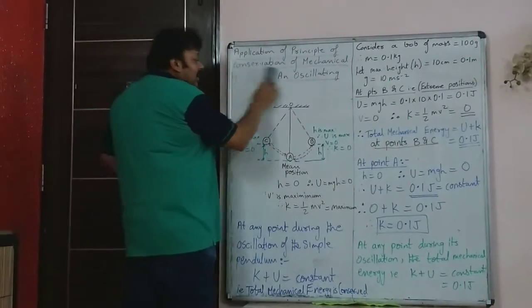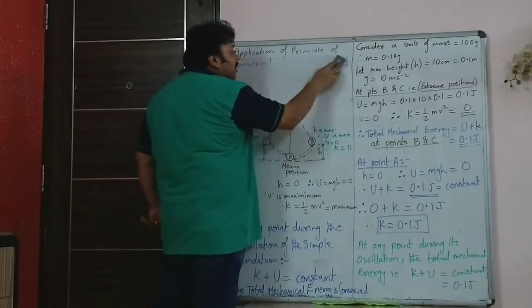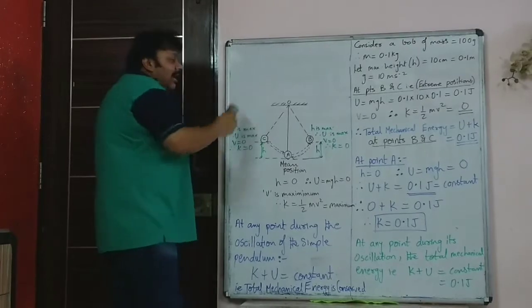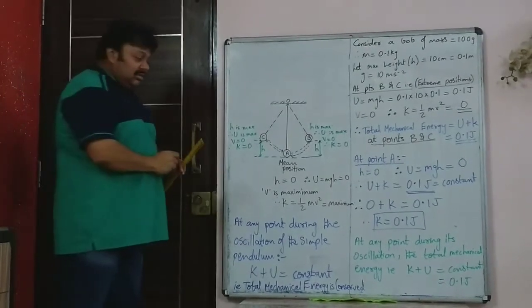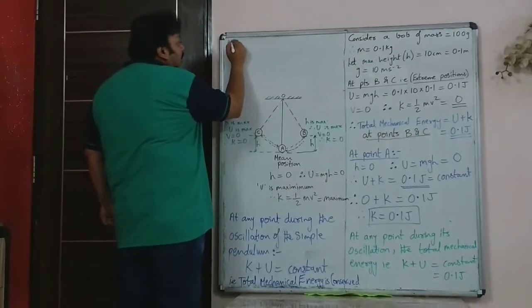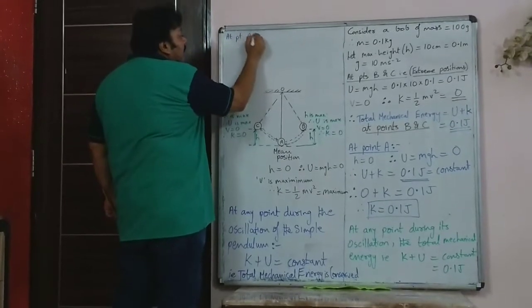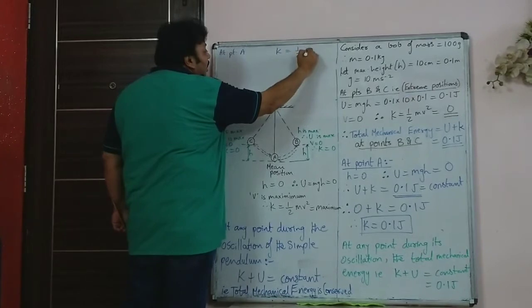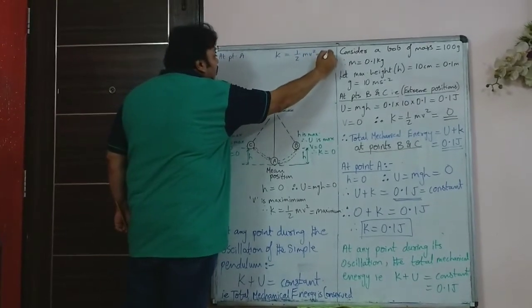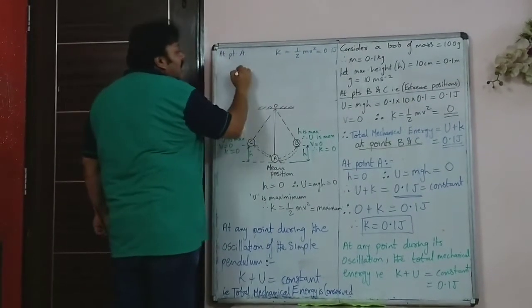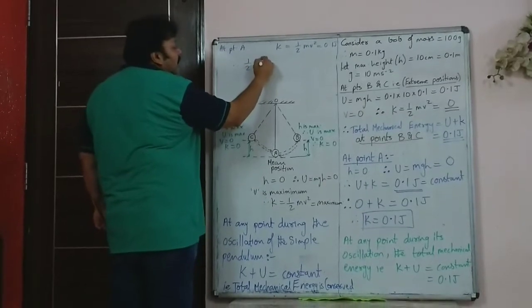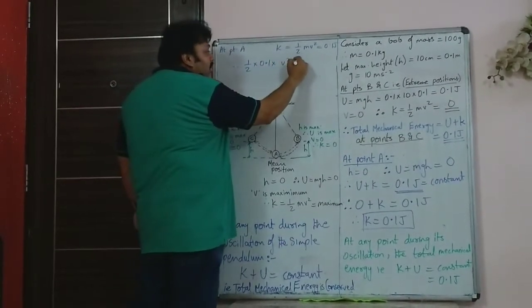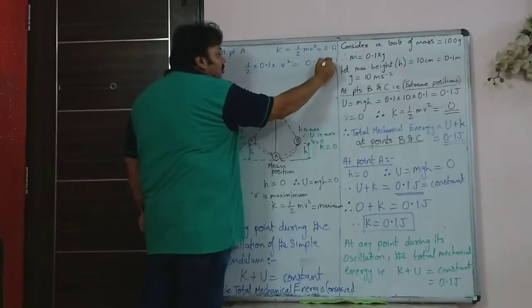So now if I have to just write it here and find the velocity of this Bob at point A, we can say that at point A, kinetic energy, which is half mv squared, is 0.1 joule. So half, mass is 0.1 kg, and v squared, this is 0.1 joule.